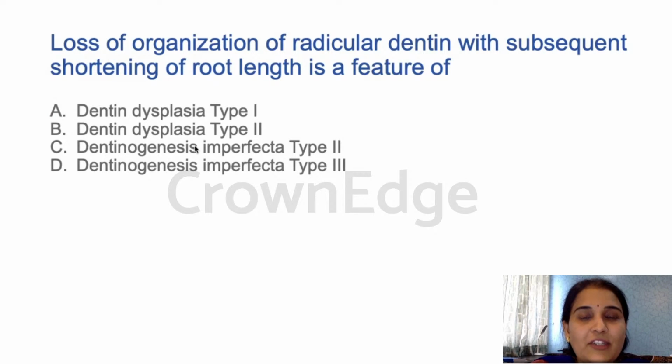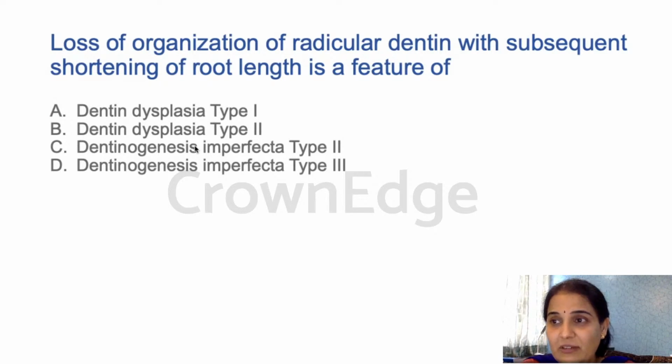Loss of organization of radicular dentin with subsequent shortening of root length is a feature of, this again can be a straightforward question. This you have learned. Dentin dysplasia type 1, dentin dysplasia type 2, dentinogenesis imperfecta type 2, dentinogenesis imperfecta type 3. Short root, shortening of the root length. Organization of the radicular dentin is disturbed. So dysplasia of the radicular dentin.